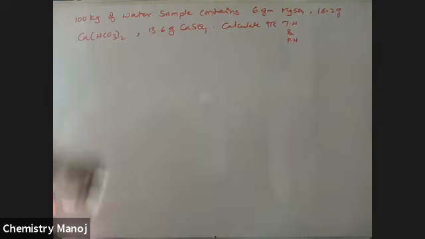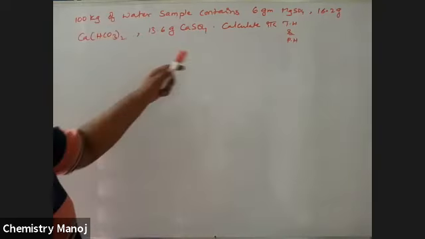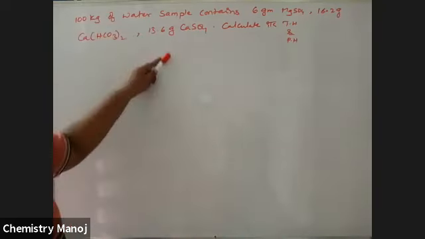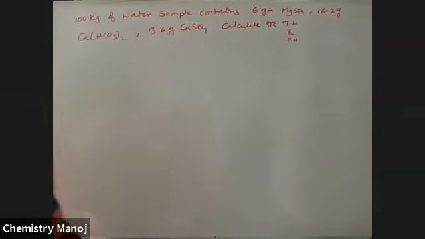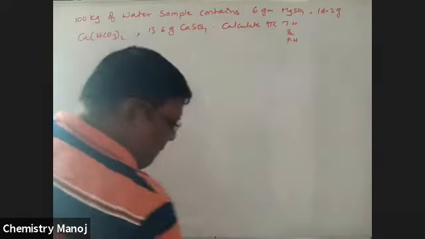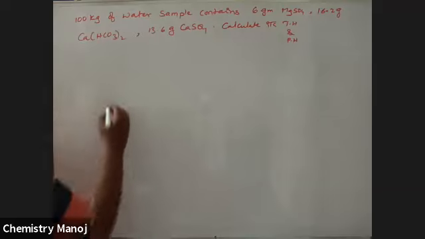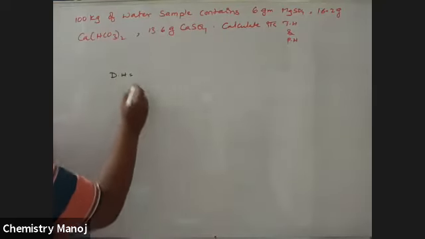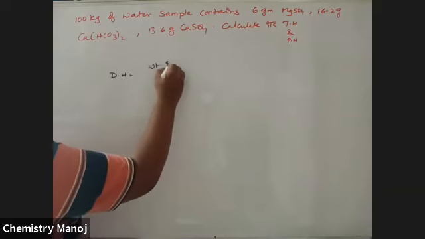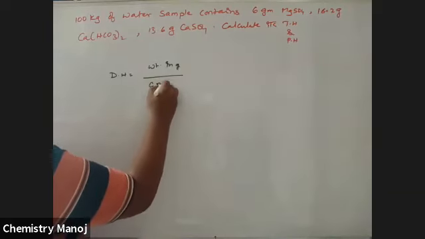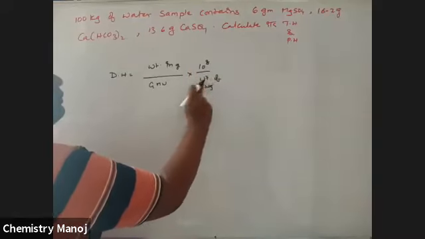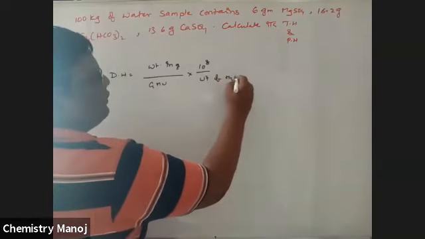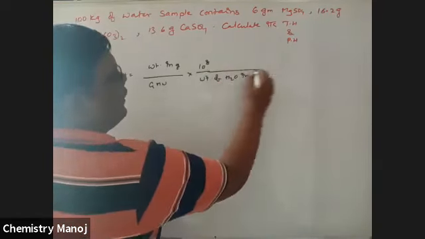So 100 kg water sample contains. So calculate individual hardnesses in three different steps. So temporary hardness and permanent hardness. So here the degree of hardness is equal to weight in grams by gram molecular weight into 10 power 8 by weight of water in grams. It is the formula.